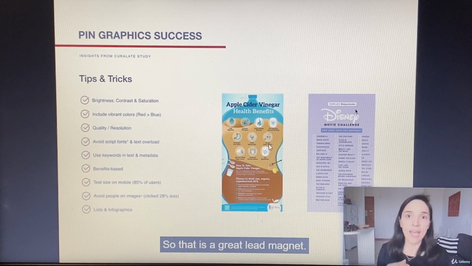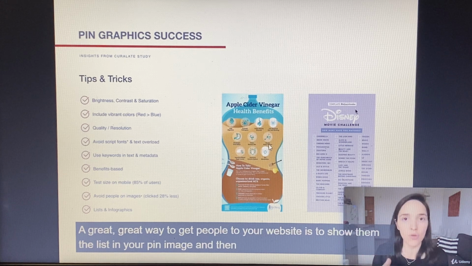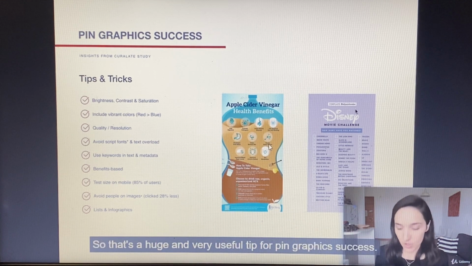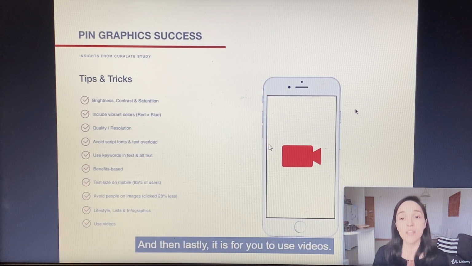So that is a great lead magnet, a great way to get people to your website: show them the list in your pin image and then say, click the link for printables. So that's a huge and very useful tip for pin graphic success. And then lastly, it is for you to use videos.